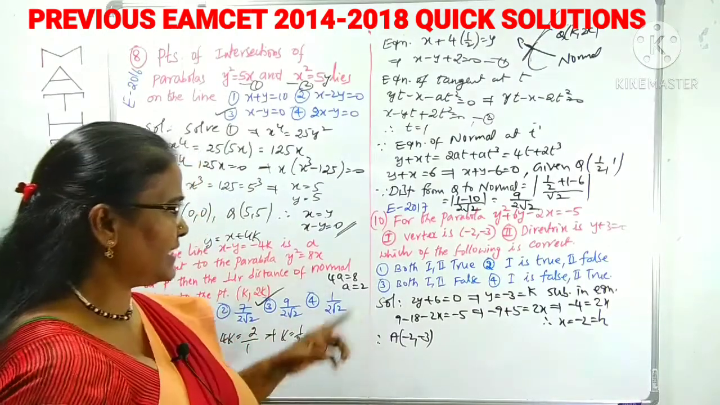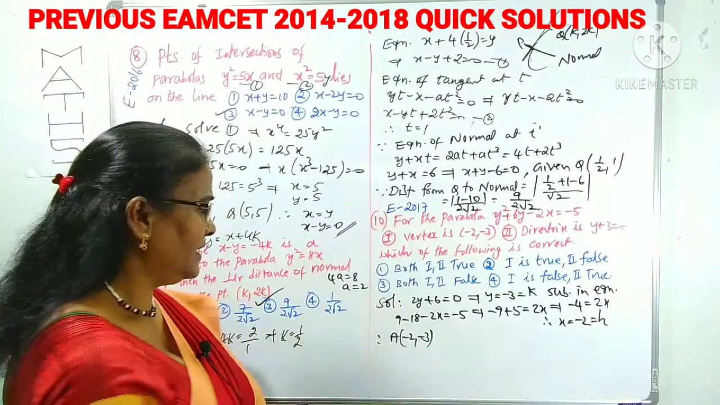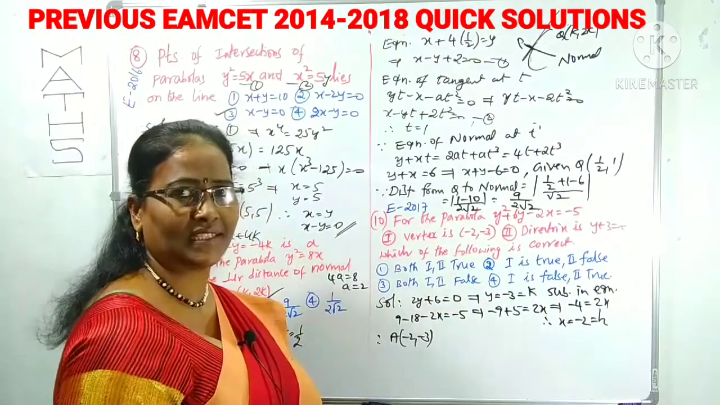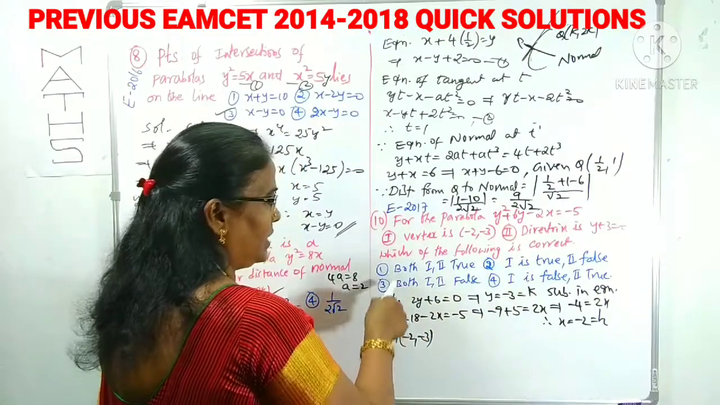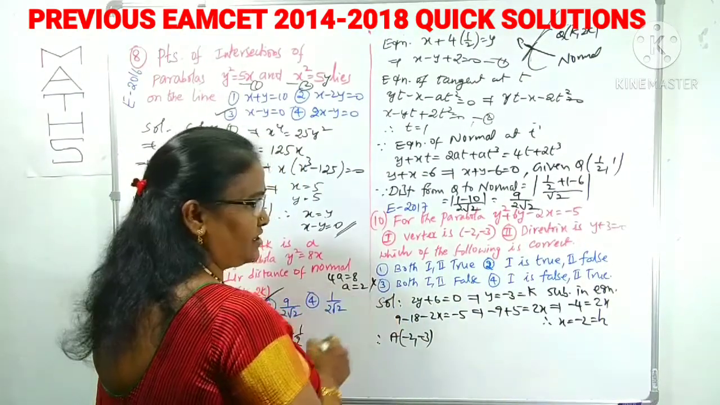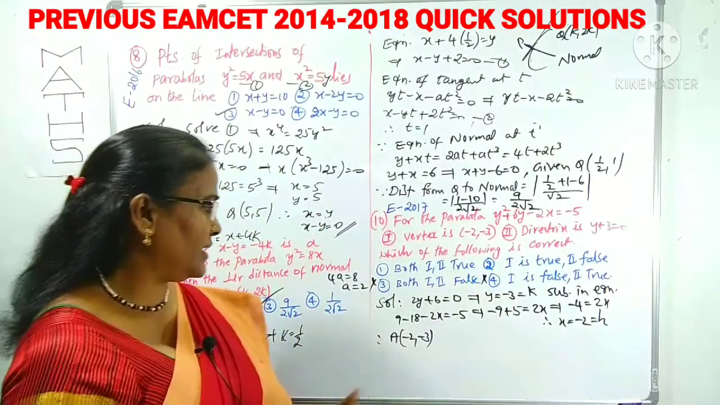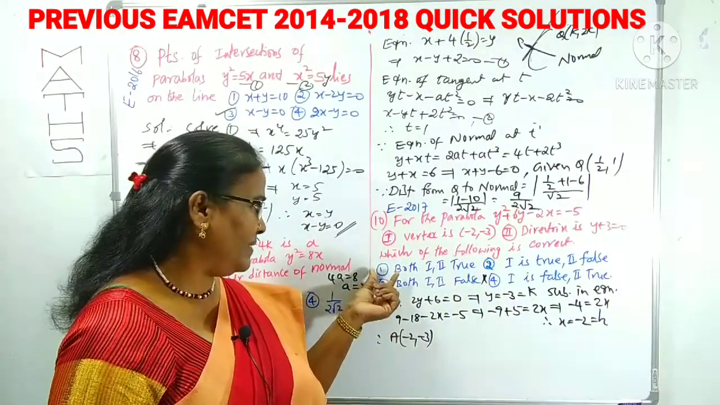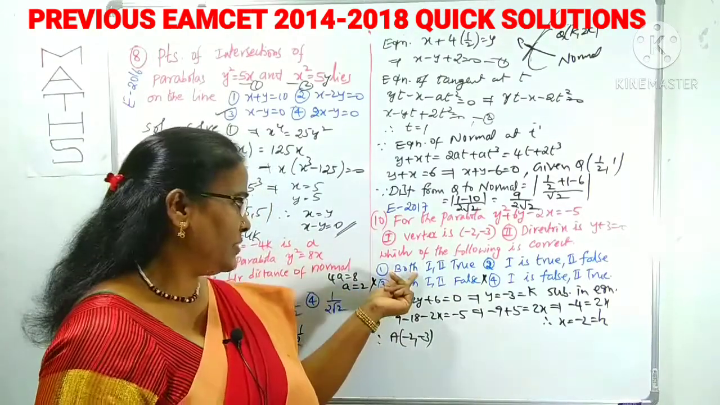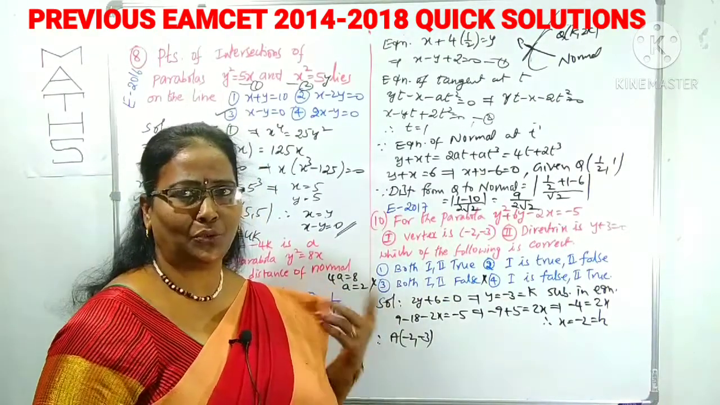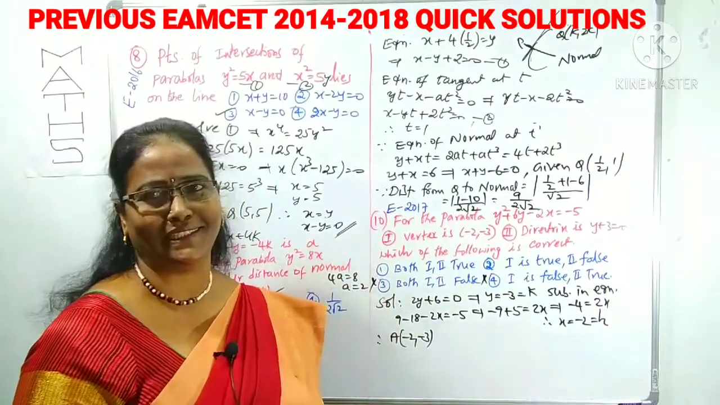In the given question, what is the Roman number 1 vertex given as? Yes, (minus 2, minus 3). Is it correct or wrong? Yes, it's clearly 100% correct. It means 1 is true. So it's not the third option, and it's not the fourth option, because we already proved that 1 is true. It will be either the first option or the second option. Both 1 and 2 are true, maybe the second result may also be true. That's why we have to check the second result.